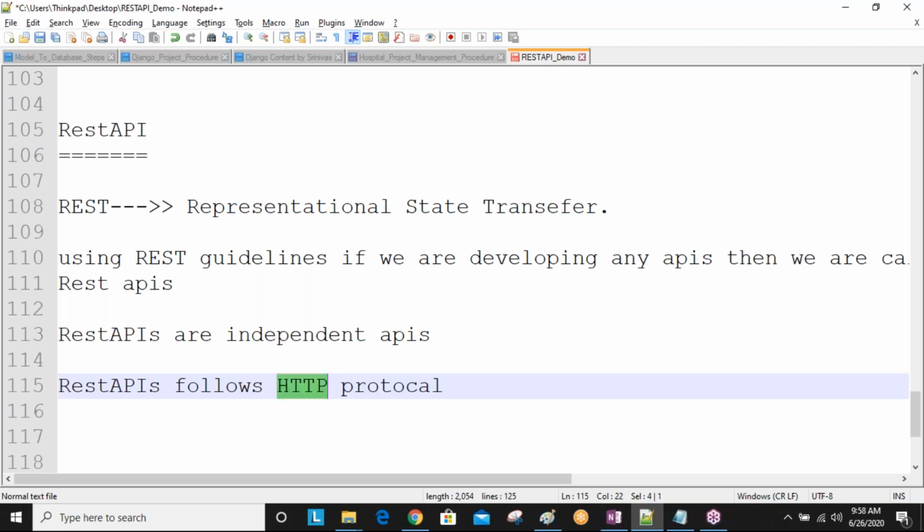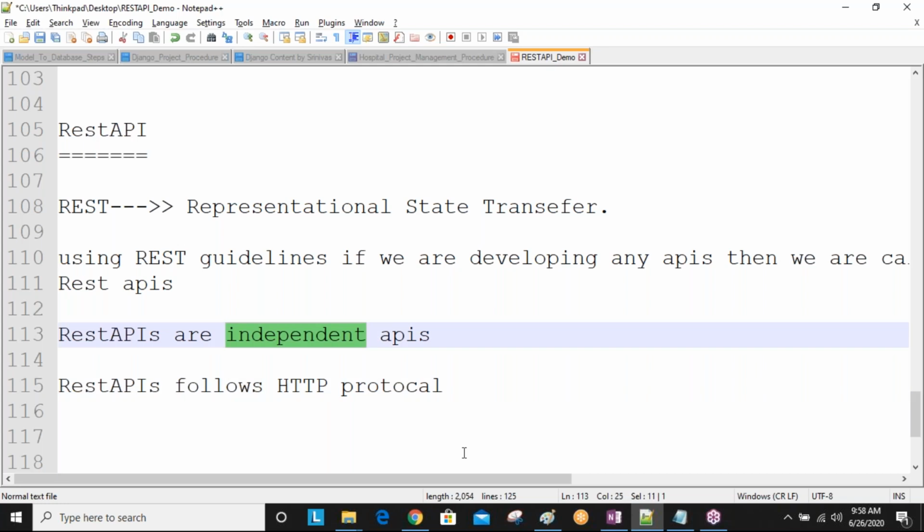Now we'll discuss independent APIs. The APIs which are developed using the REST guidelines can successfully communicate with multiple applications. Applications are developed using different technologies like Java, .NET, Django, Python. So if you develop APIs using Python technology, the same APIs can interact with Java applications and .NET applications also.